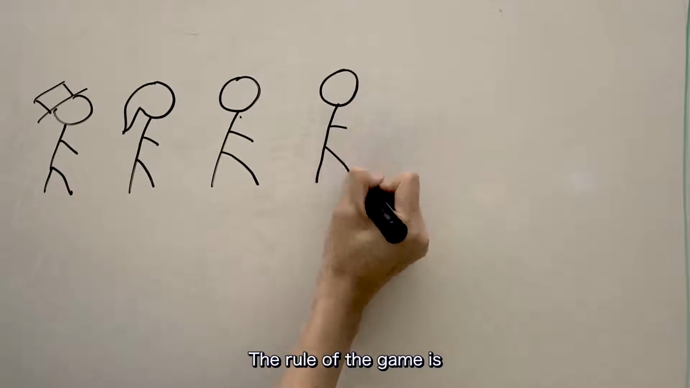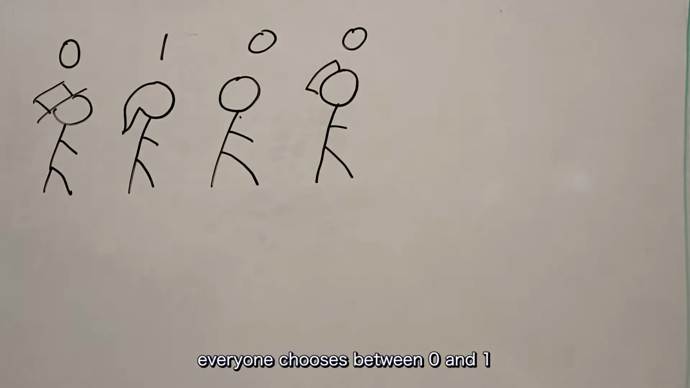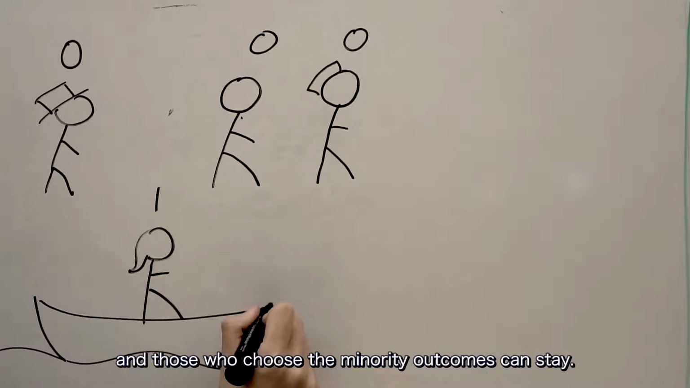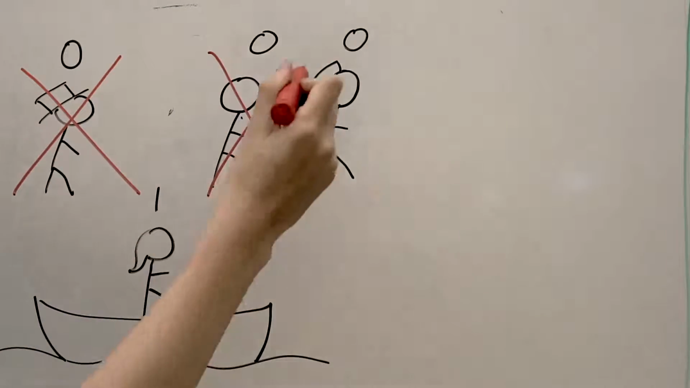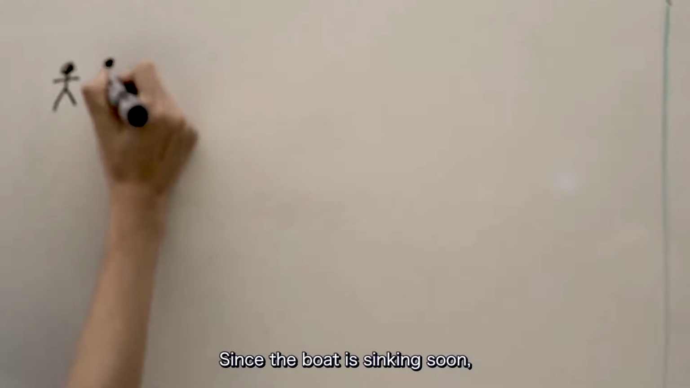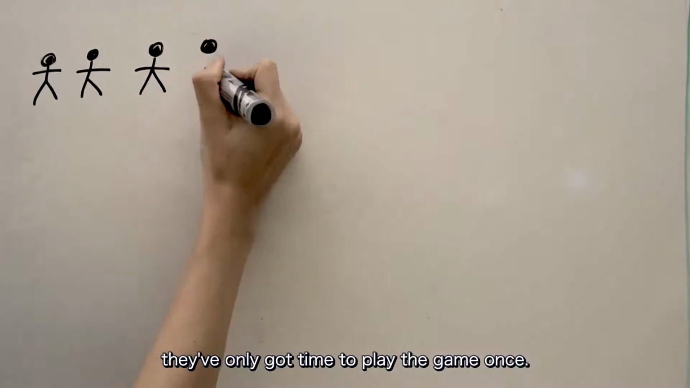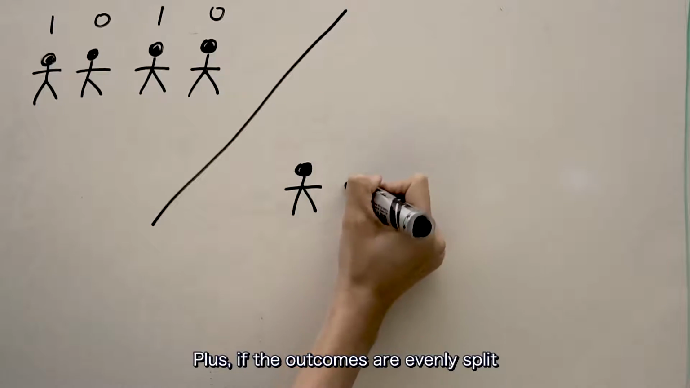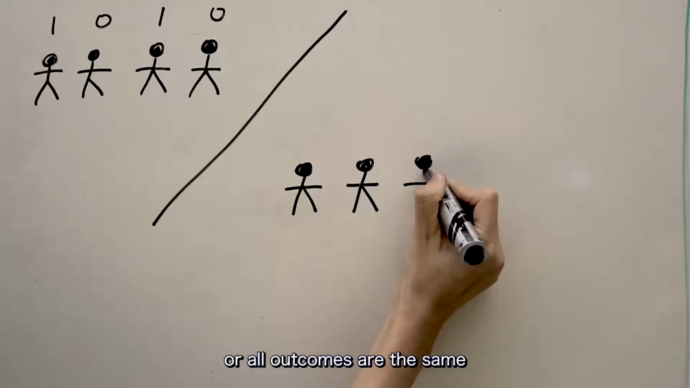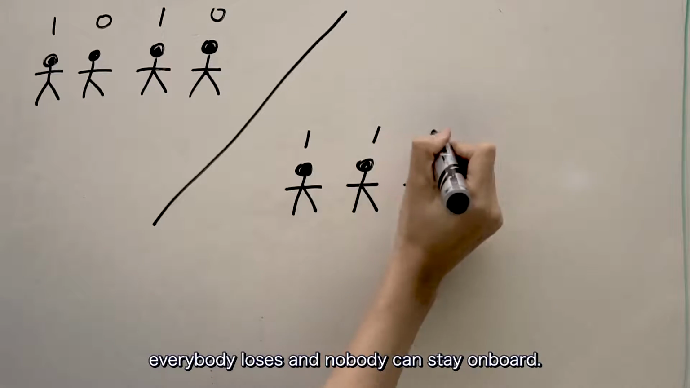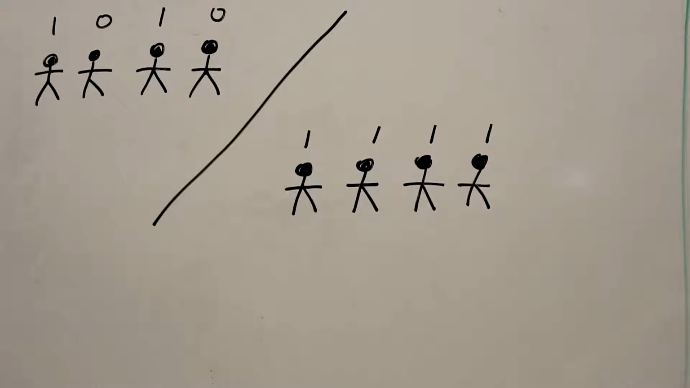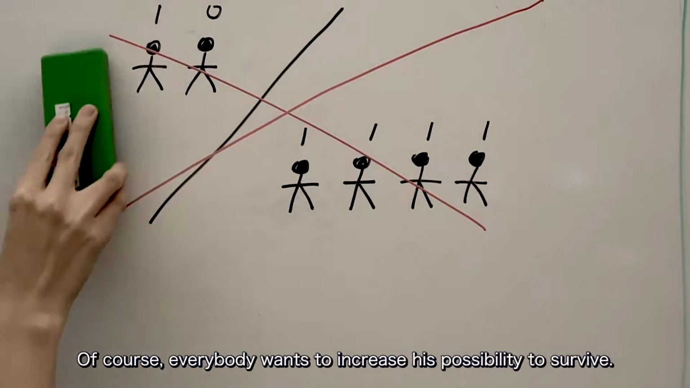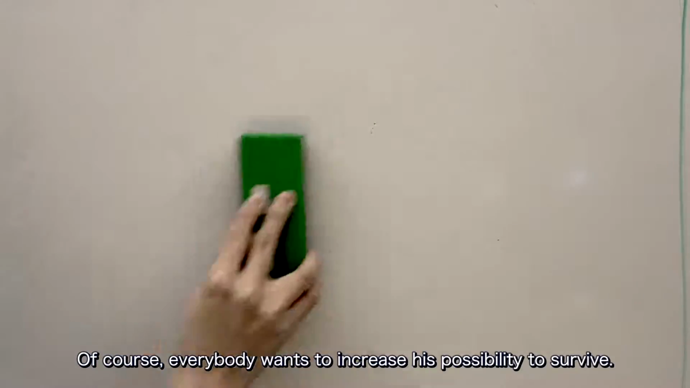The rule of the game is everyone chooses between 0 and 1, and those who choose the minority outcomes can stay. Since the boat is sinking soon, they've only got time to play the game once. Plus, if the outcomes are evenly split or all outcomes are the same, everybody loses and nobody can stay on board. Of course, everybody wants to increase his possibility to survive.